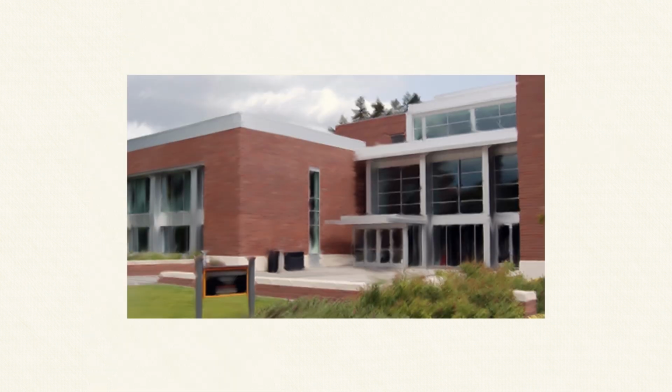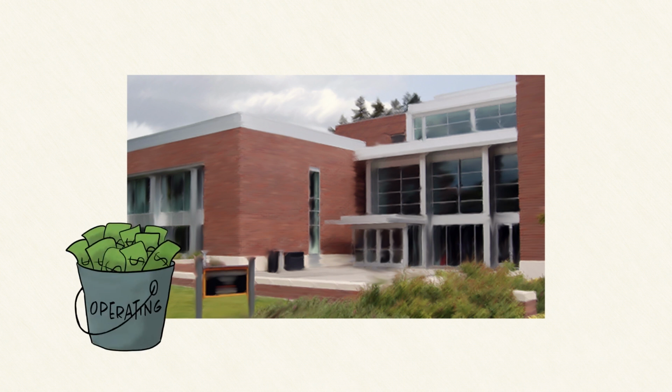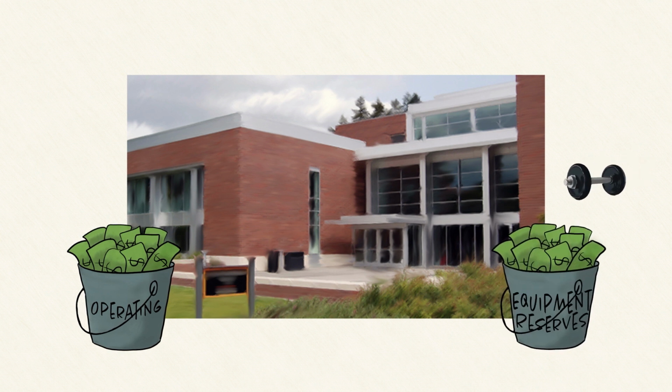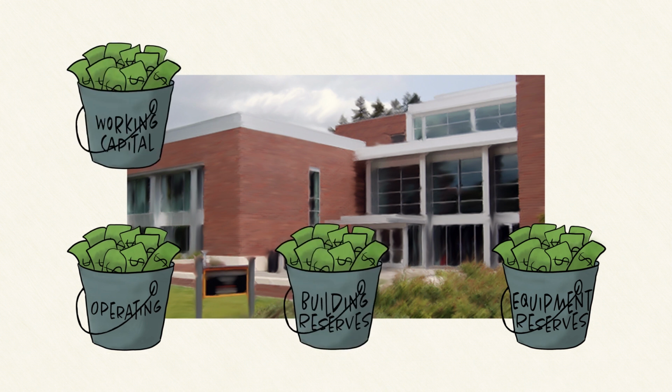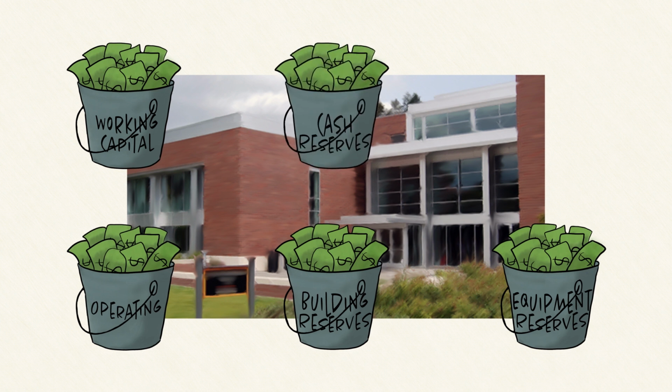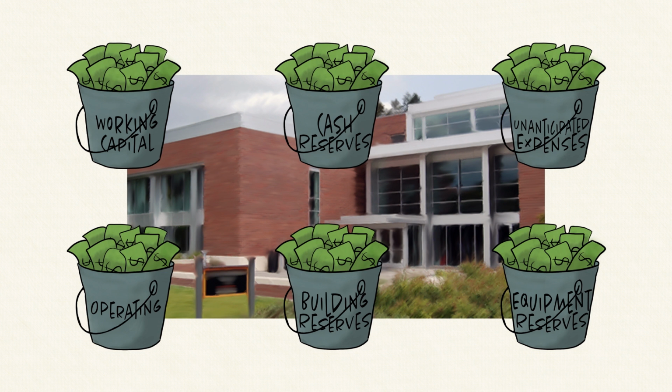For example, if you manage the recreation center on your campus, you will most likely have an operating fund that may or may not be an auxiliary fund type. But in addition, you will also have additional funds known as equipment reserves and/or building reserves. Some other examples of reserve funds include working capital, cash reserves, and funds that need to address unanticipated expenses in the future and revenue shortfalls within the future as well.